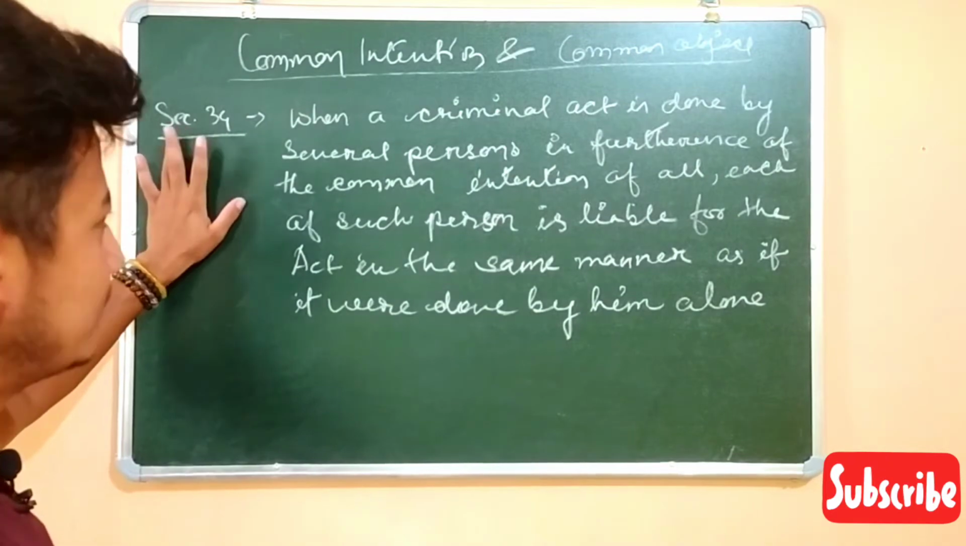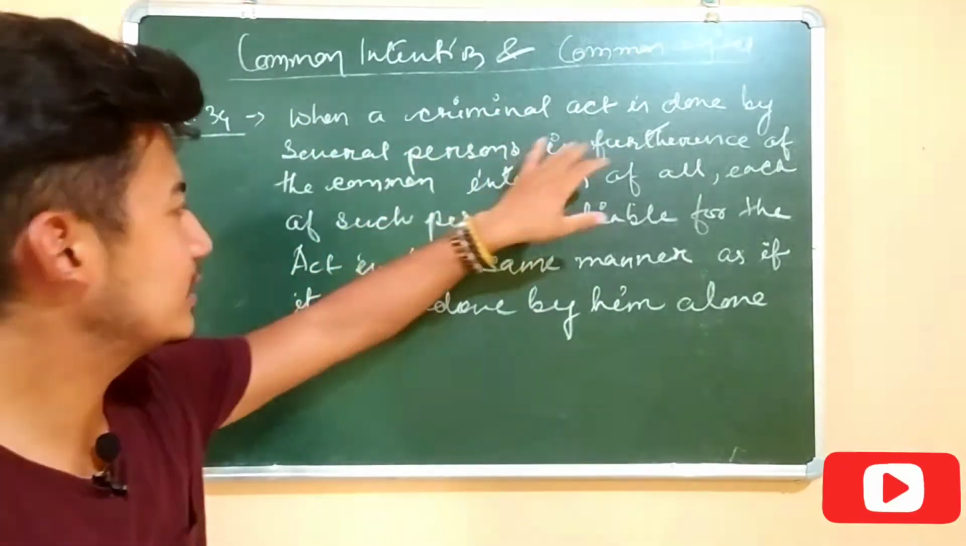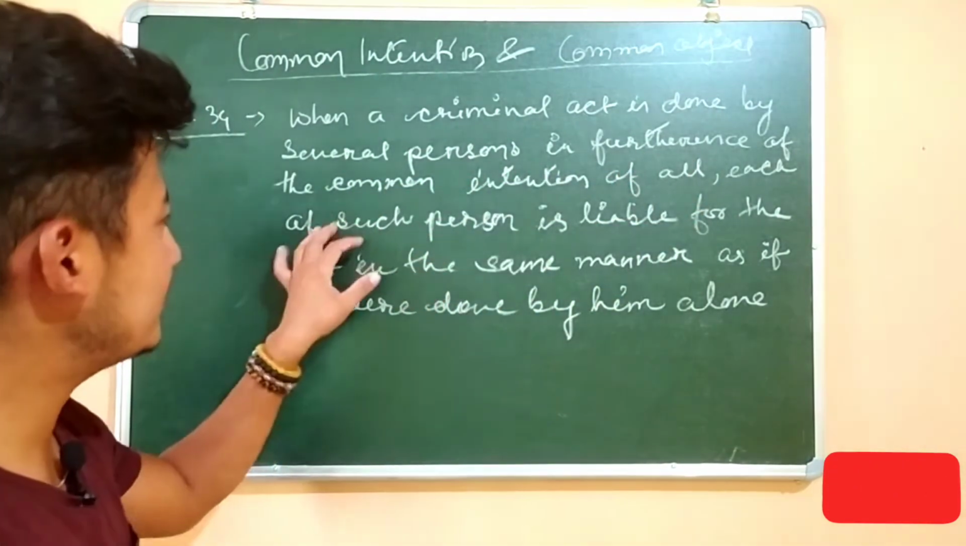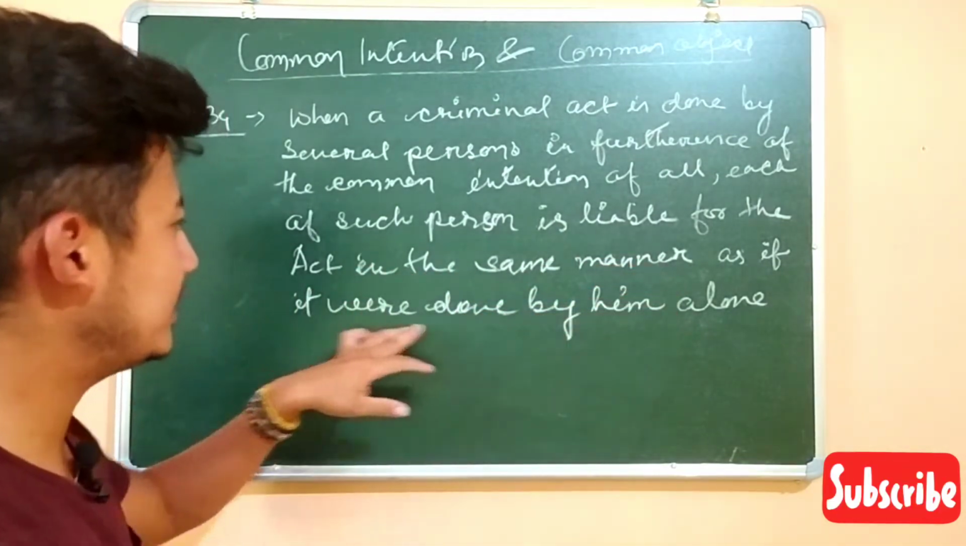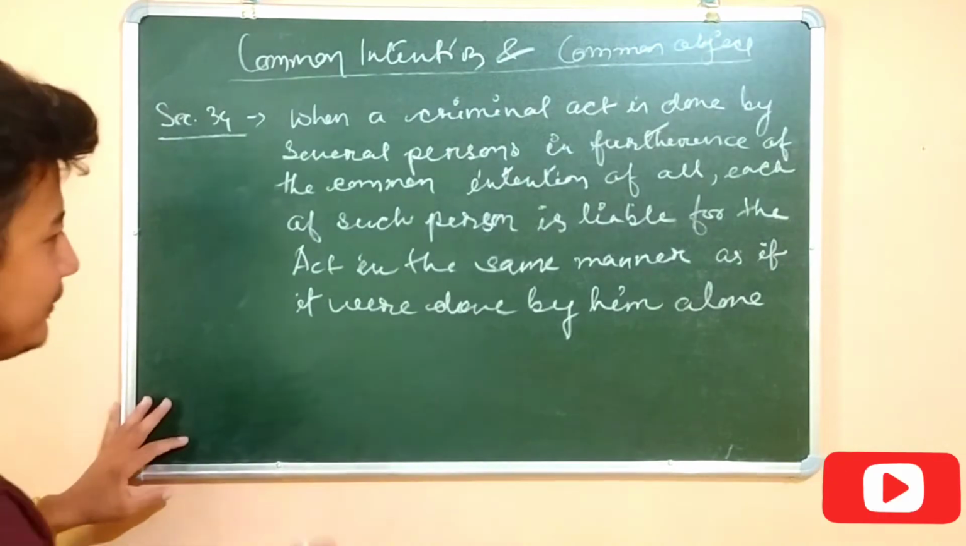Section 34 of the IPC says, when a criminal act is done by several persons in furtherance of the common intention of all, each of such person is liable for the act in the same manner as if it were done by him alone. So this definition will be easy if we take an example.